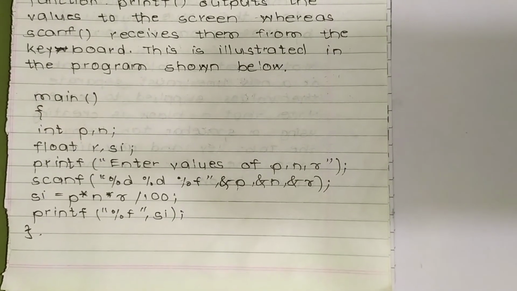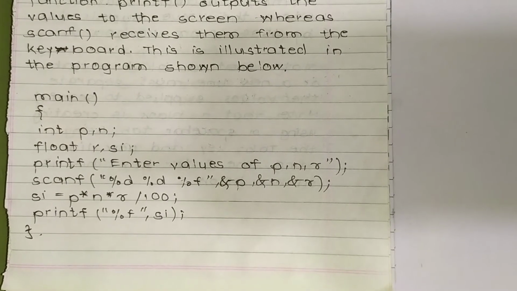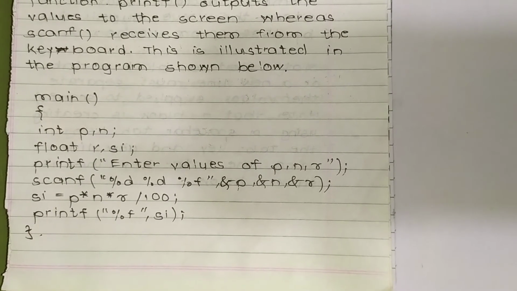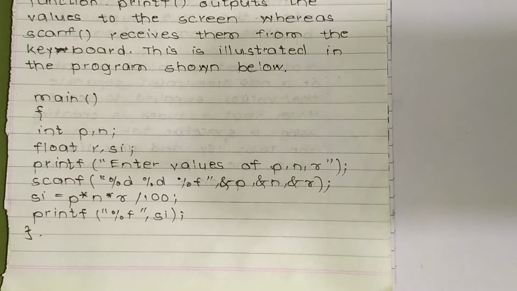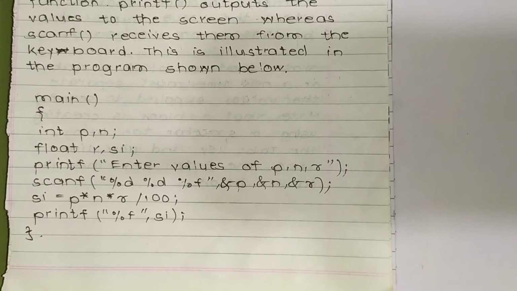So this is the program that we were discussing. First is the main function. This can be any name, but main is the general function. So main, then parentheses, then int p, n. So we are here defining integers, that is p and n are integers. Now float r, si. So r and si are float.